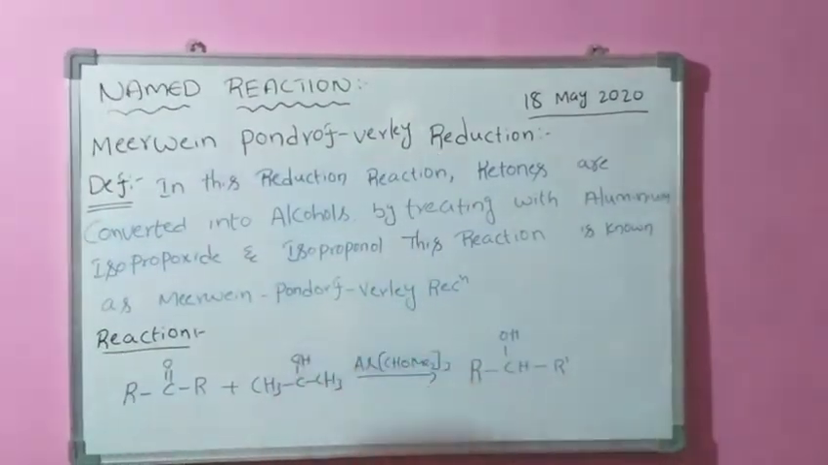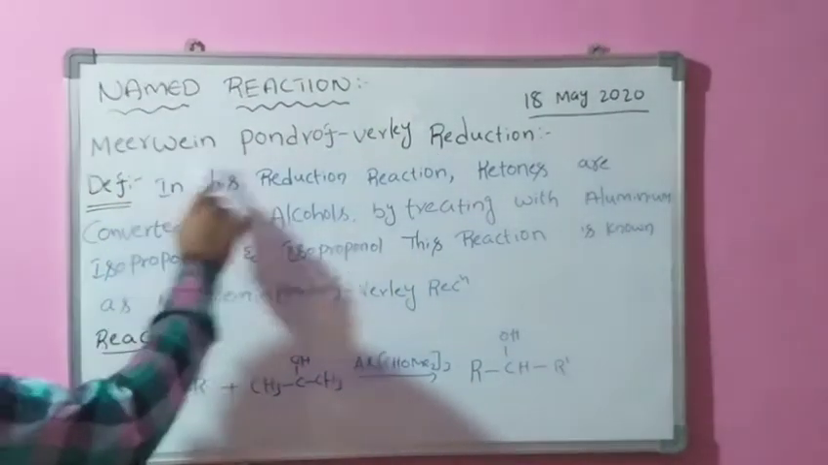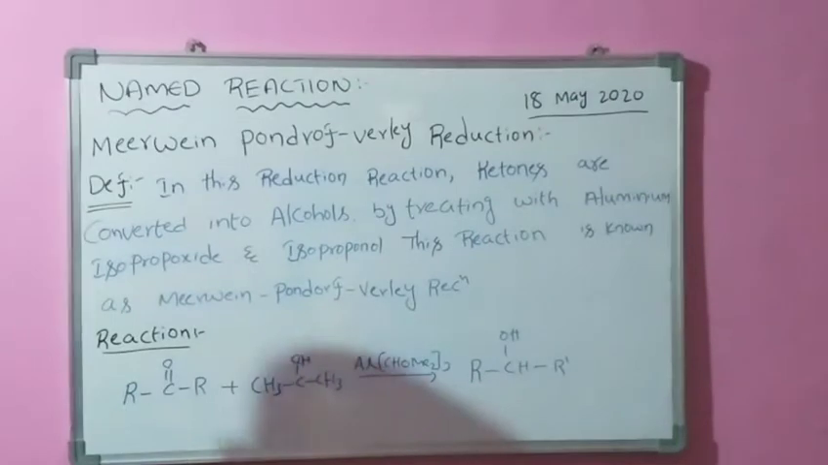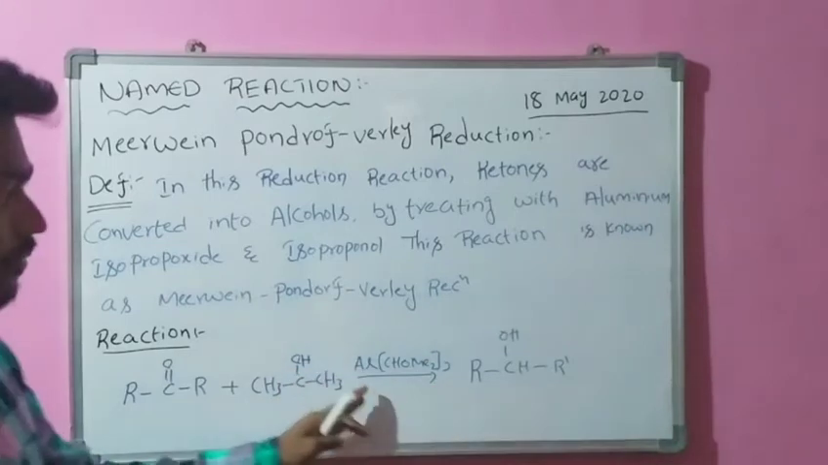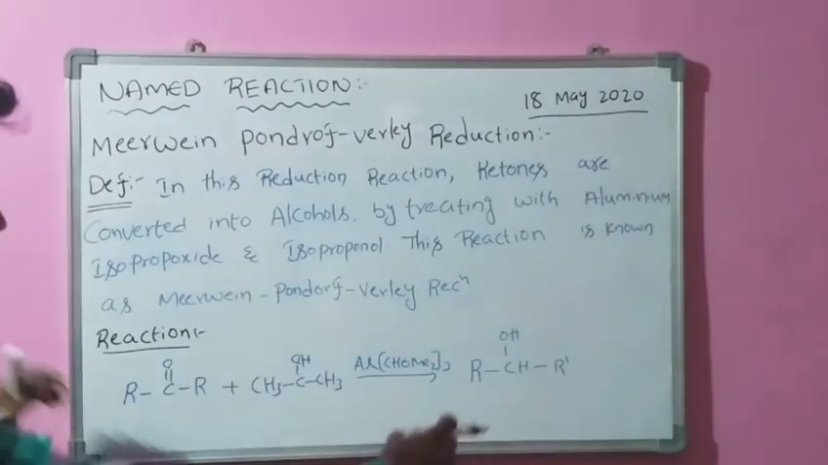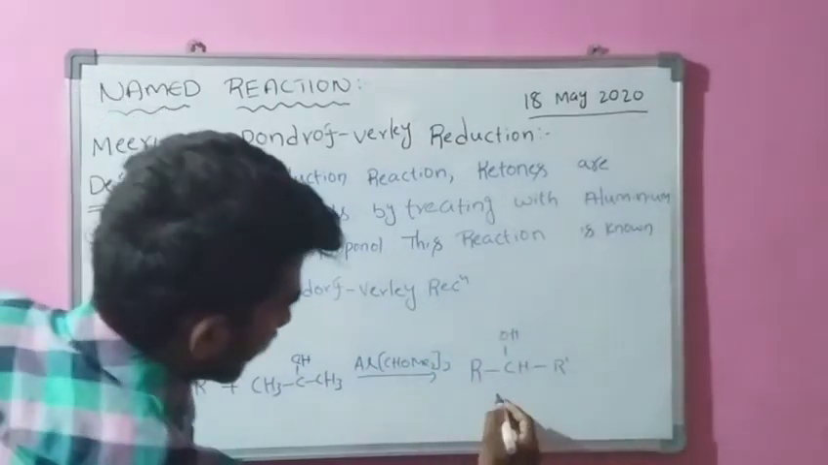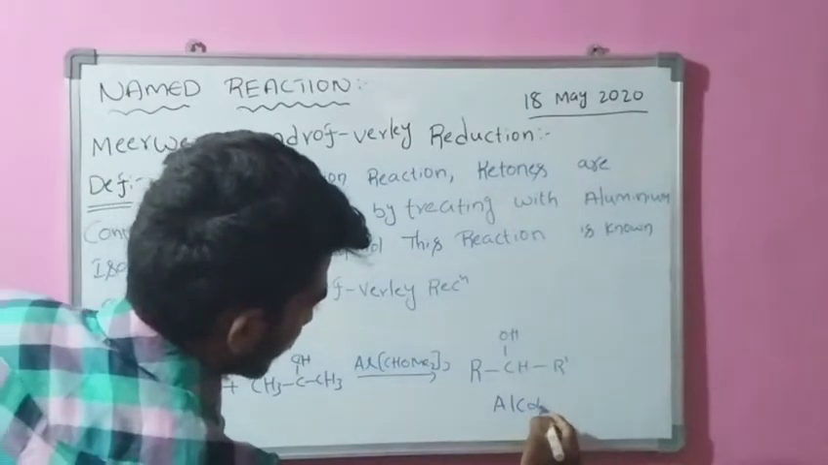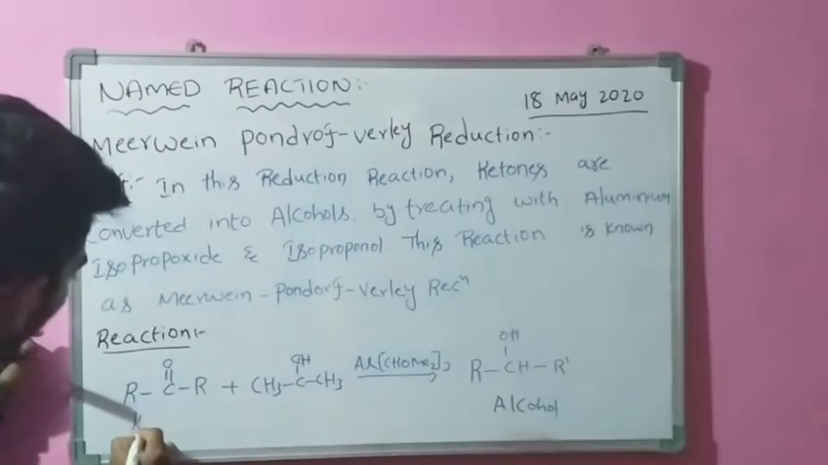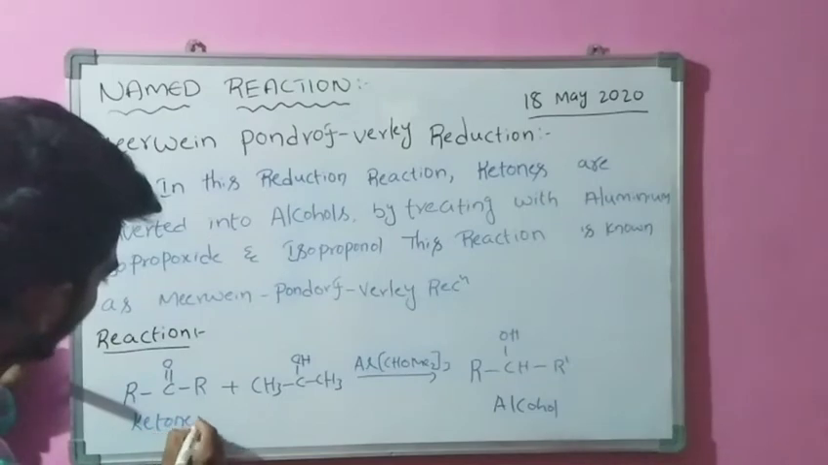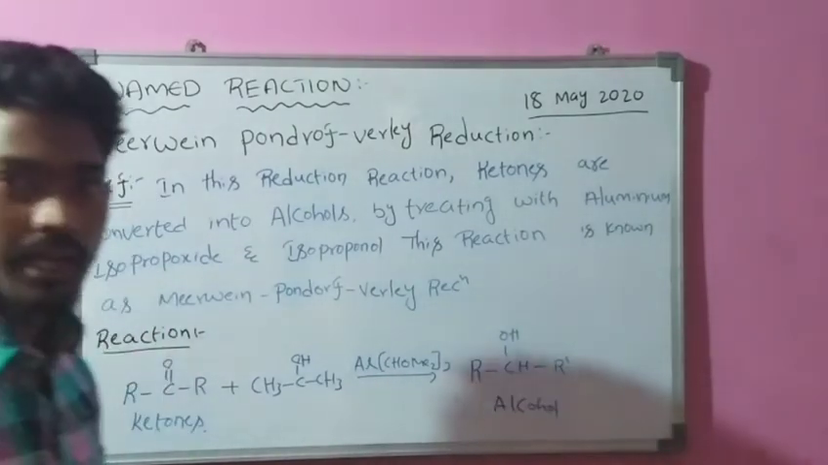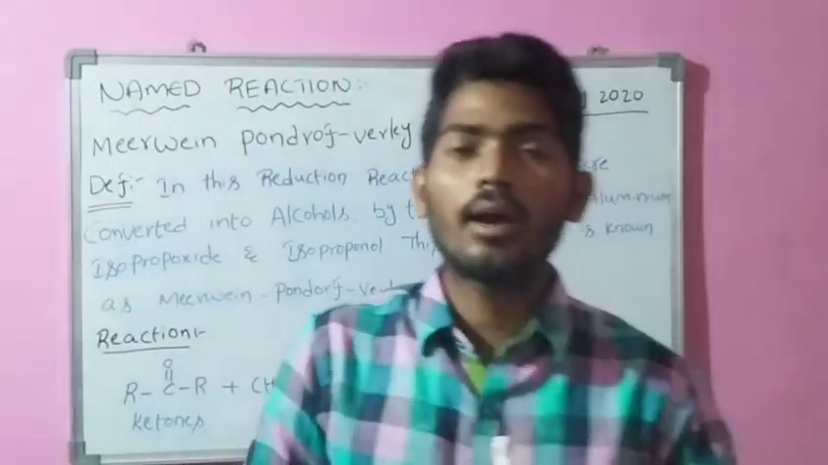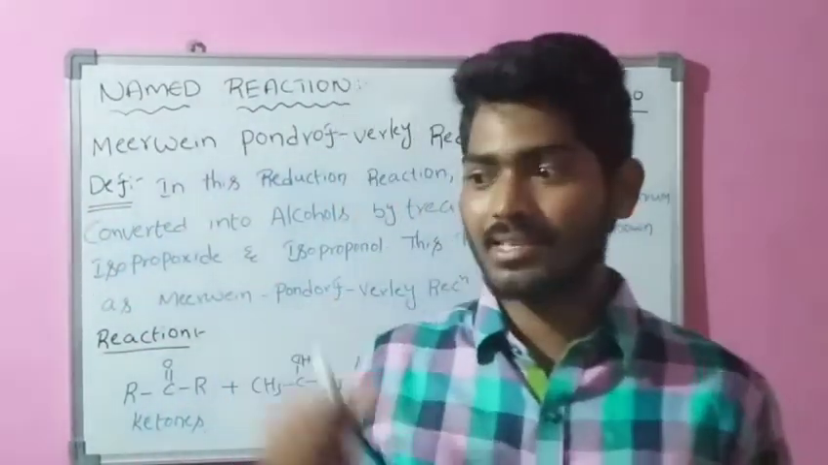This is the reaction of the Meerwein-Ponndorf-Verley reduction reaction. Initially we take a ketone, which is treated with isopropanol and aluminum isopropoxide. It forms an alcohol. Ketones are converted into alcohols. Now we can see the mechanism of this named reaction.